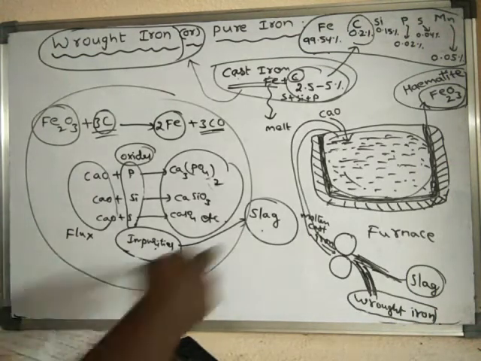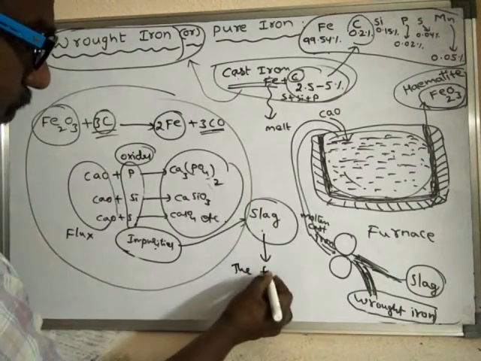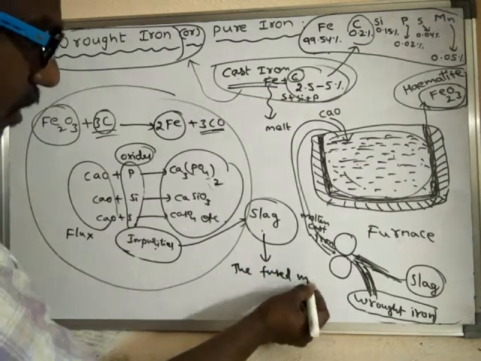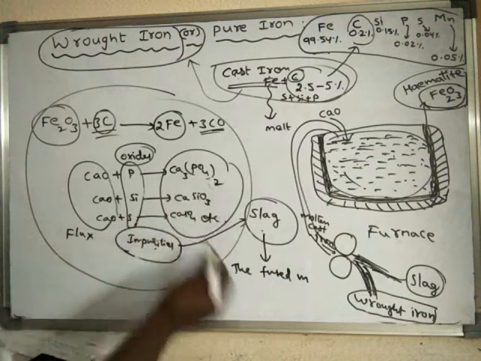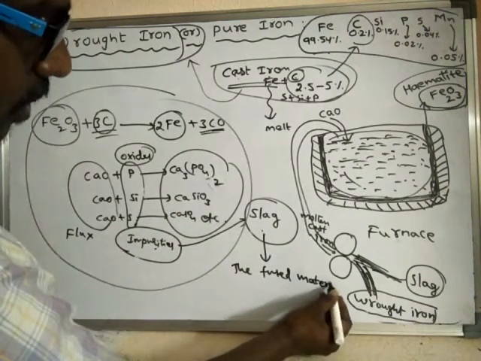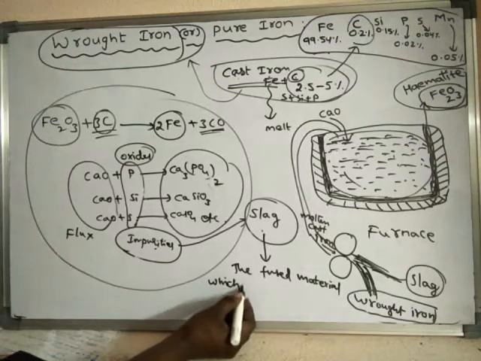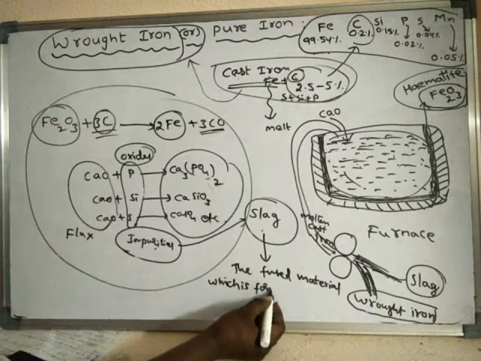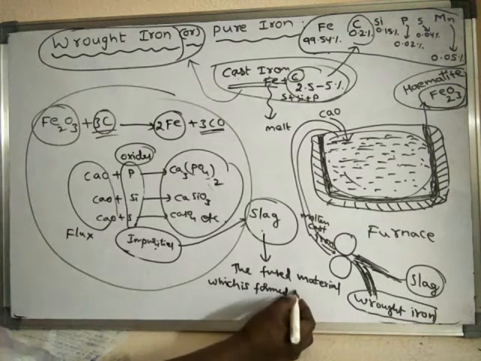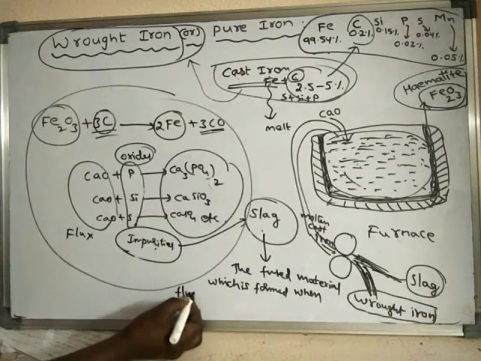Then what is slag? Slag is nothing but the fused material. Fused material means liquid form, molten material, which is formed when flux reacts with impurity.